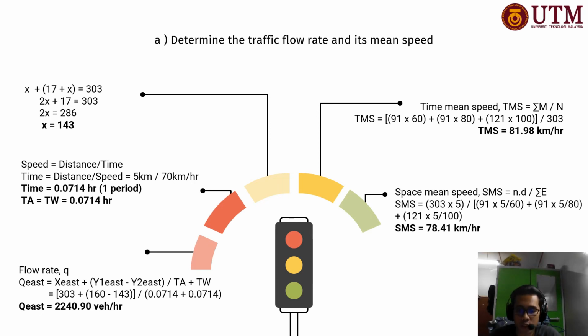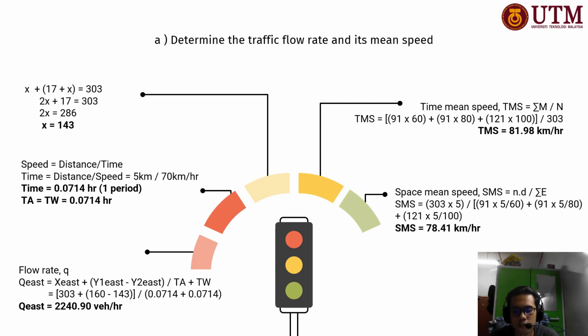From the question, we know that the observer vehicle is 70 km per hour, the distance is 5 km, and the overtaking test vehicles are 17 more, while the number of test vehicles passed is unknown. Therefore, from equation 1, we can find the unknown x, which is 143. Since the overtaking test vehicles are an extra 17, 143 is added to 17. Therefore, we have the sum of 160 for the overtaking test vehicles.